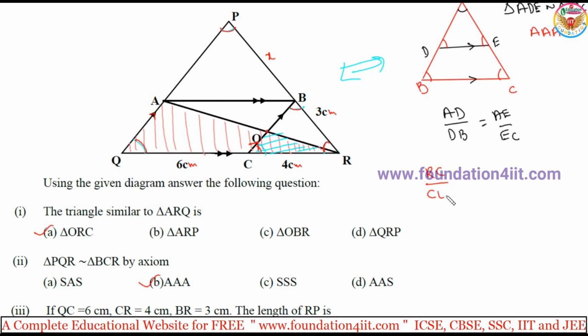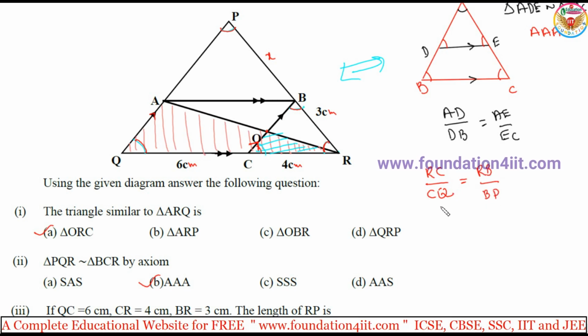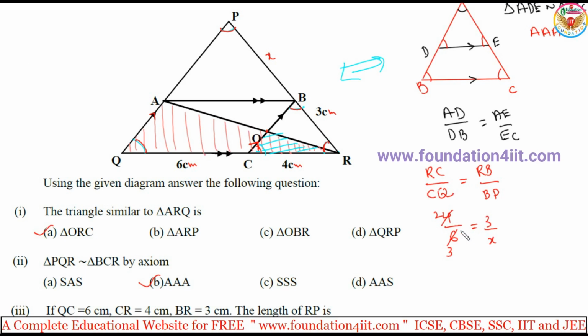RC by CQ. Just imagine this same diagram, instead of AD by DB, AE by EC, here it is RC by CQ and RB by BP. So RC by CQ is equal to RB by BP. RC is 4 by 6 is equal to 3 by x. You can cancel the 2 threes, 2 table. Cross multiplication: 2x is equal to 9, then x is equal to 4.5.